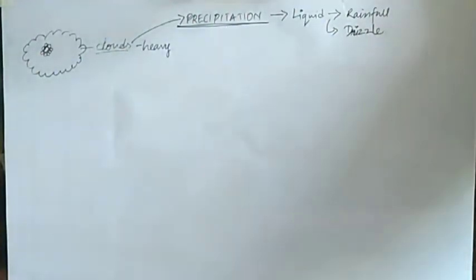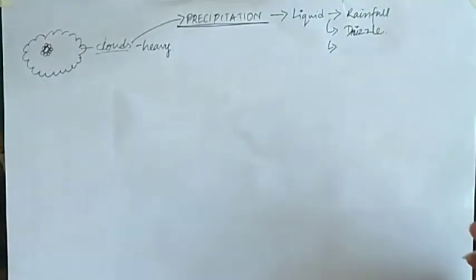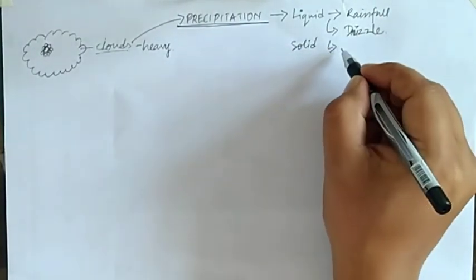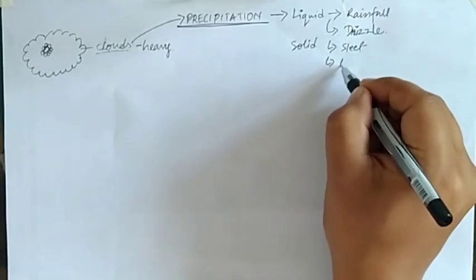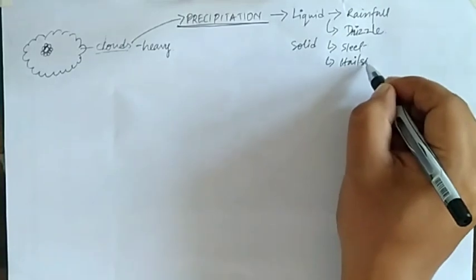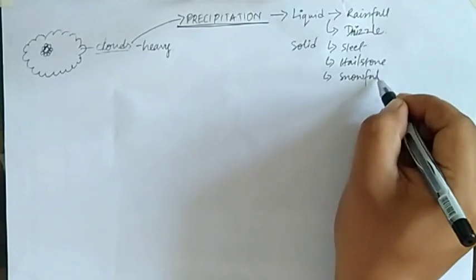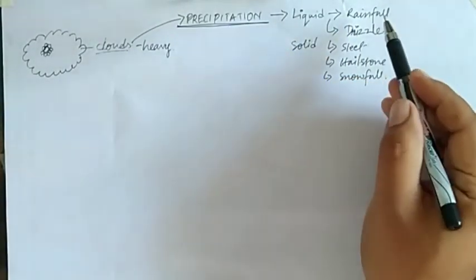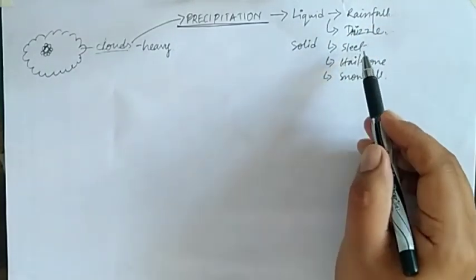And when it forms in the solid form, we have sleet, hailstone, and snowfall. So in the form of liquid, the precipitation when it falls down is rainfall or drizzle, and in the form of solid, it is sleet, hailstone and snowfall.